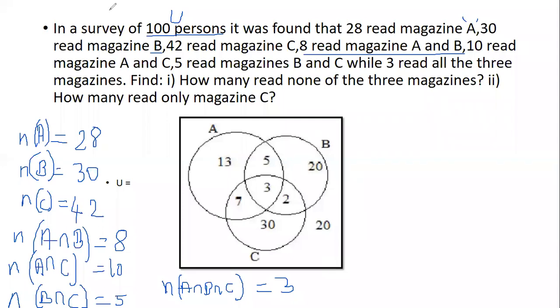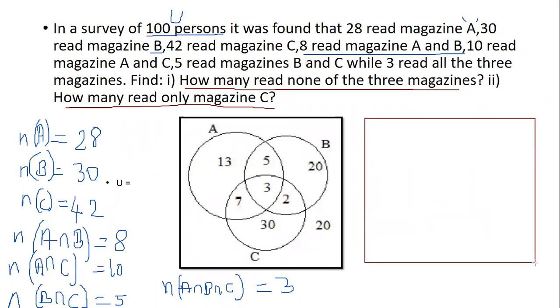Now, what are the major questions they have asked? How many read none of the 3 magazines? And the second question is, how many read only magazine C? We will come back to this question. First, let us analyze the same data using a Venn diagram. I know the diagram is already there, but I want to draw it to make it easier for you.